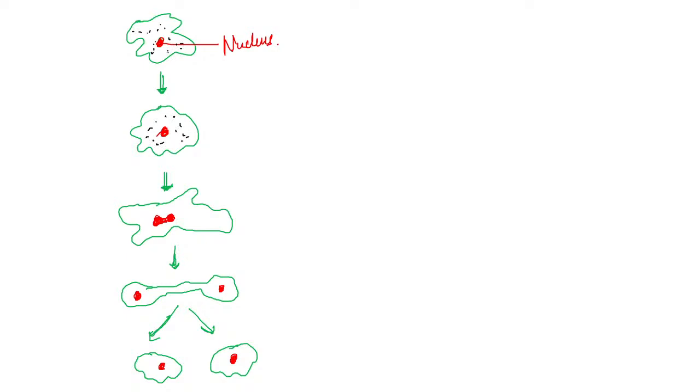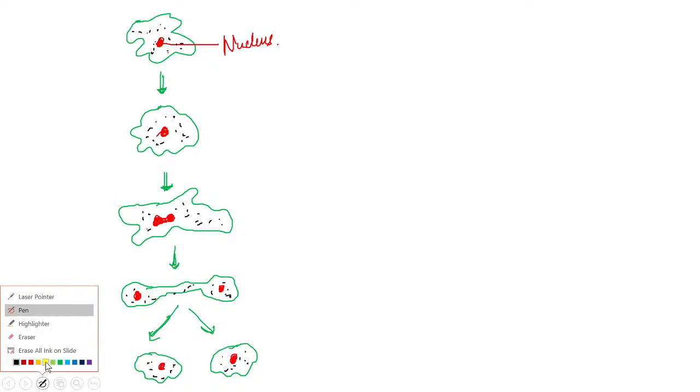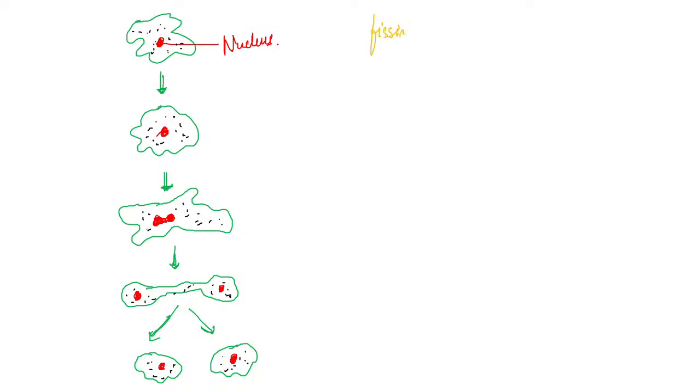I think you can relate this diagram with the book diagram, because this diagram is very important when you study binary fission, or we will not be able to understand the term fission. What do you understand by the term fission? Fission means breakage, break.